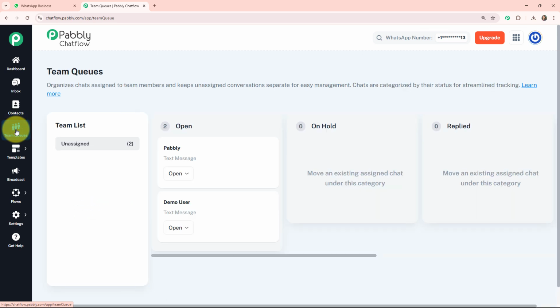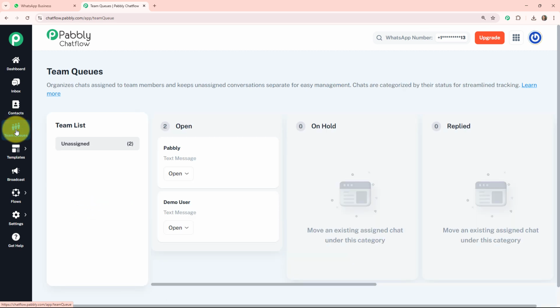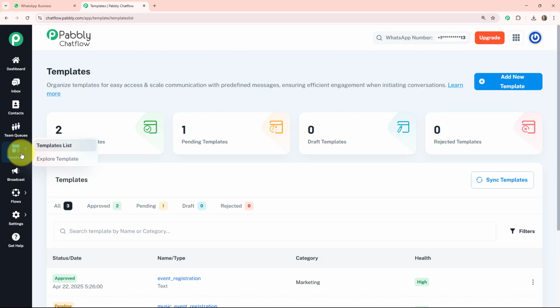The fourth one is team queues, where you can assign incoming chats to different team members automatically. It will also help you have a customer support team. The fifth one is templates, which are just like pre-approved WhatsApp templates. These are required for initiating a conversation if the customer has not messaged you first.